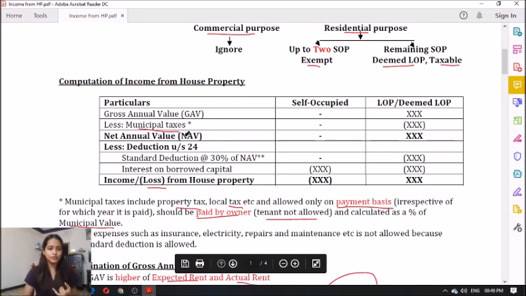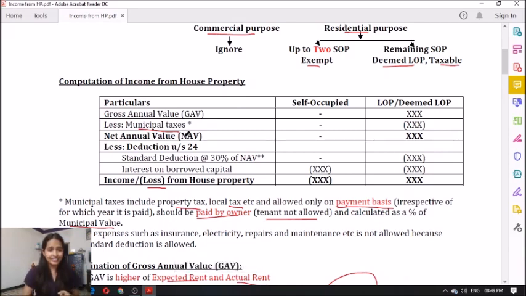So while calculating municipal taxes, make note of three things. It is allowed on a payment basis. It should be paid by the owner. Payment by tenant is not allowed. And the third one is it is calculated as a percentage of municipal value. Clear? So gross annual value is clear, municipal value is clear. Now if you deduct that, you will get the net annual value.